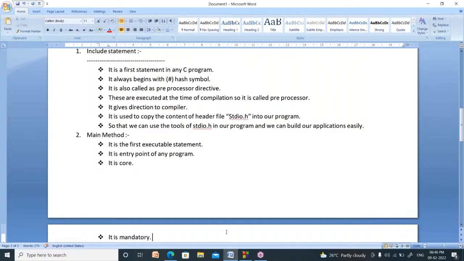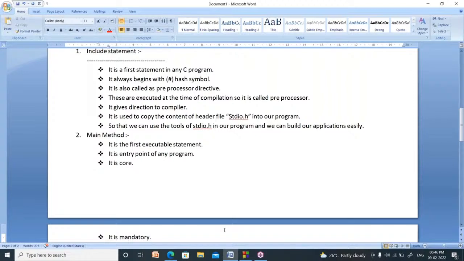It is also called as preprocessor directive. Why it is called as preprocessor means these are executed at the time of compilation, not at the time of running. It gives direction to the compiler.